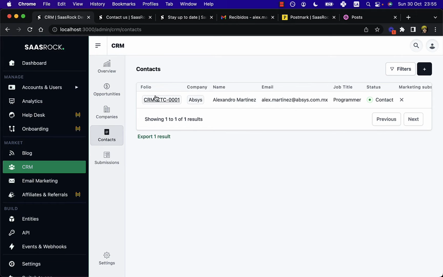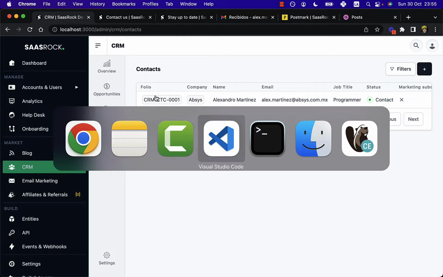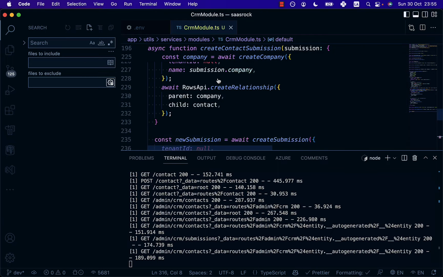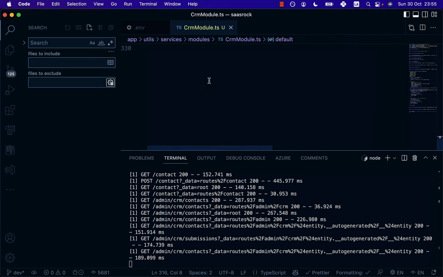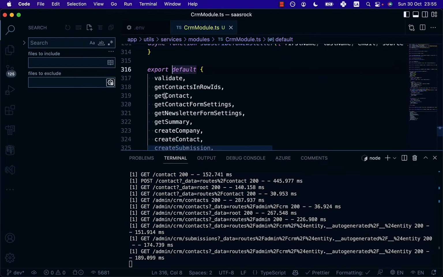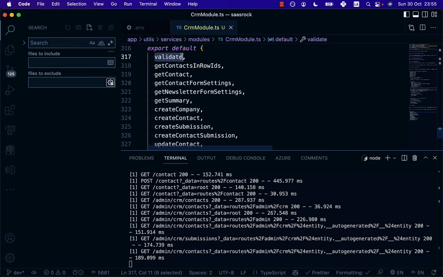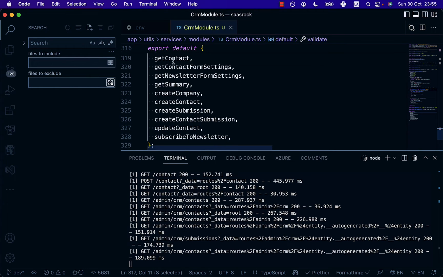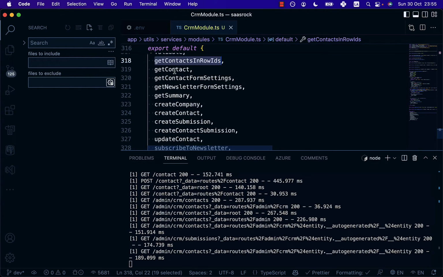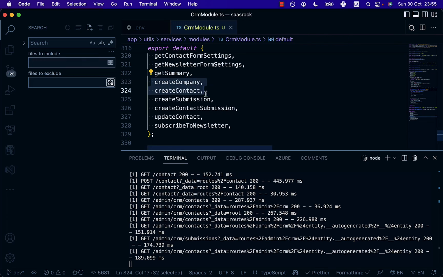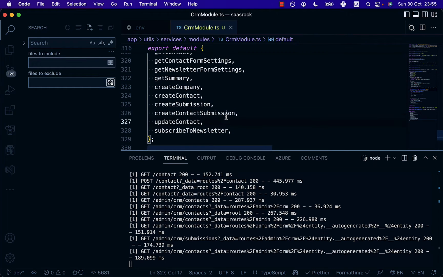And this is possible with this file, which is CrmModule. You can see all this module like here to validate if the CRM entities are working: getting a contact, a single contact, get the form settings, the newsletter form settings, a summary, creating a company, a contact submission, update contact, and subscribe to the newsletter.